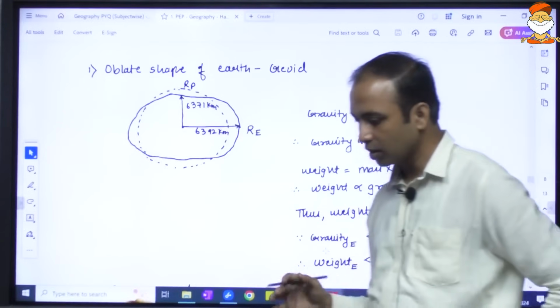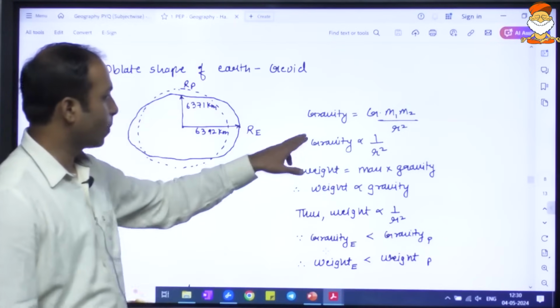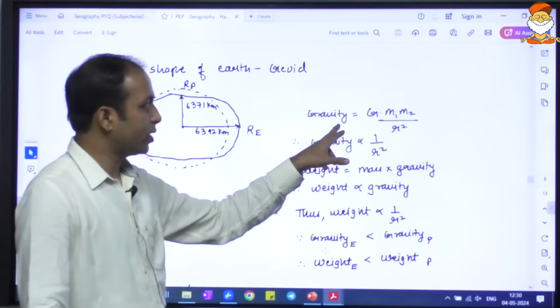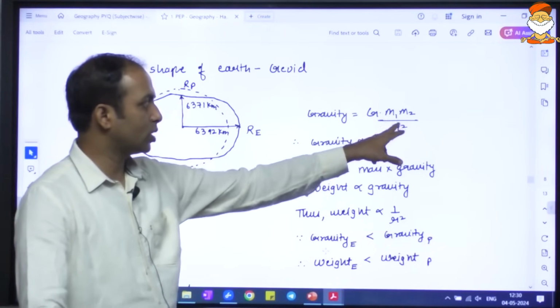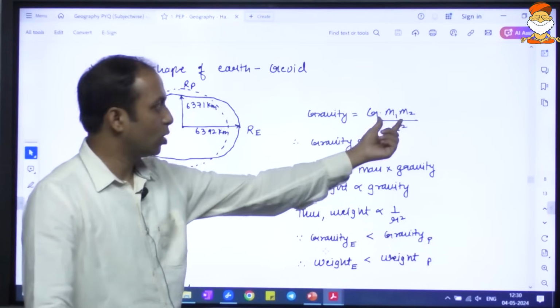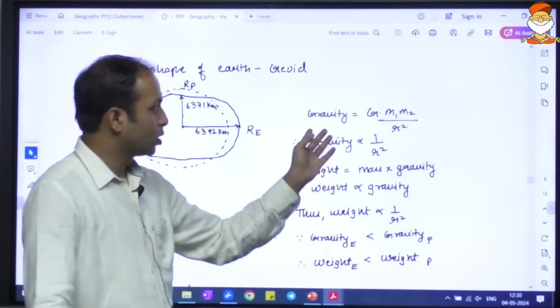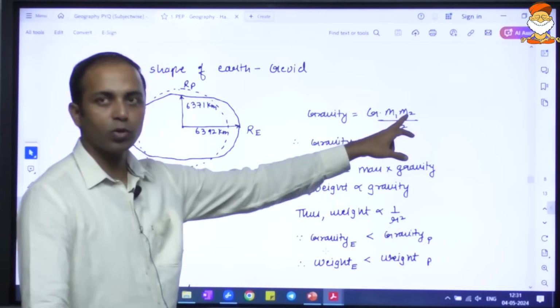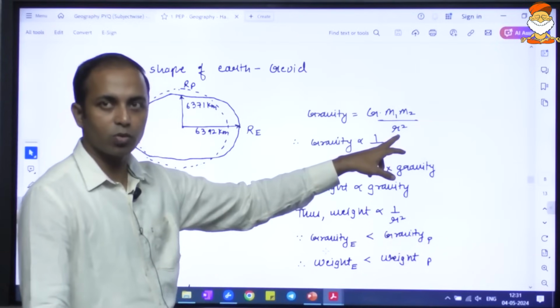Okay. Now here, one more concept you can see, that gravity is equals to G m1 into m2 upon r square. So these are two masses of the object and the distance between these two objects. So in simple words, gravity is directly proportional to mass, and gravity is inversely proportional to the distance between the two objects.